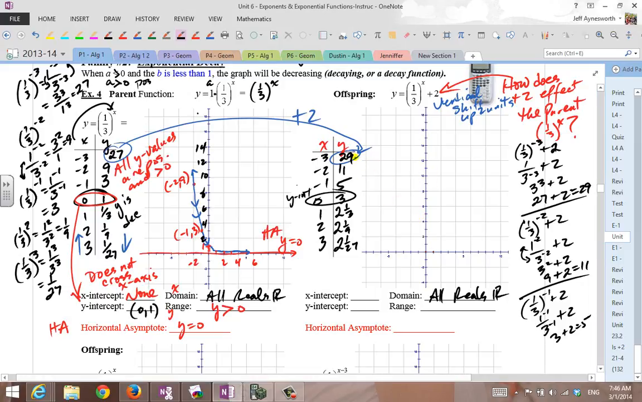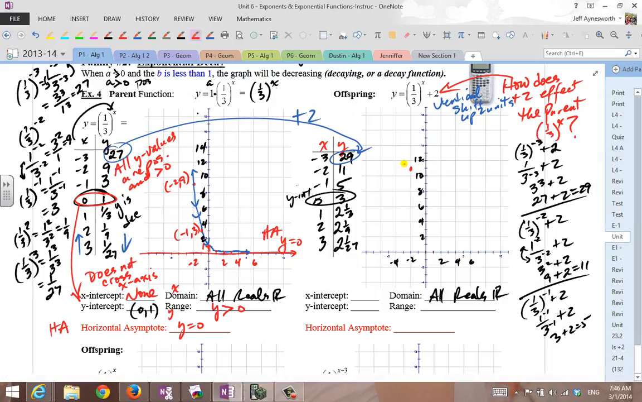So left 3, up 29. It's going to be kind of hard to plot, so I'm not going to plot that one. I'm going to plot -2, 11. So there's 2, 4, 6, 8, 10, 12. That's good enough. That's -2, -4, 2, 4, 6. Ready to go. So here we go. -2, 11. Left 2, up 11. Right there. -2, 11. And -1, 5.